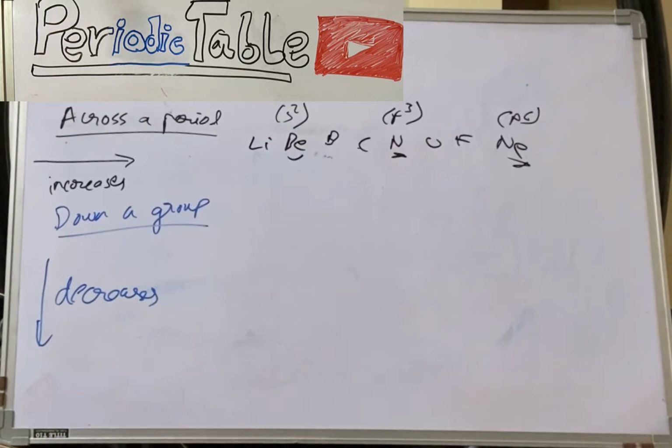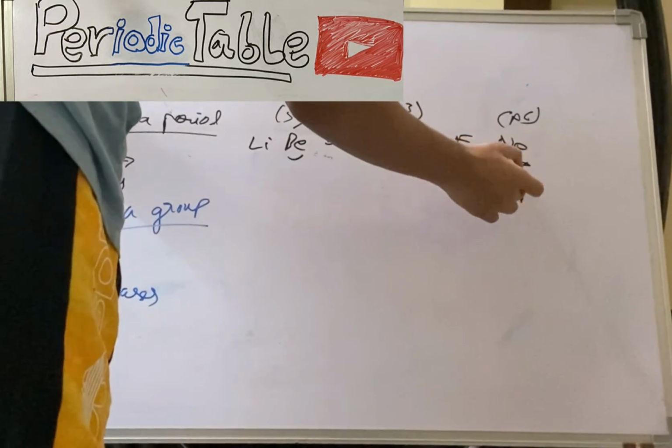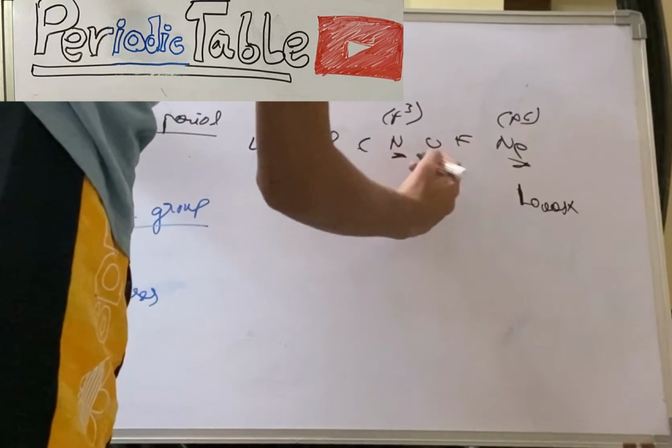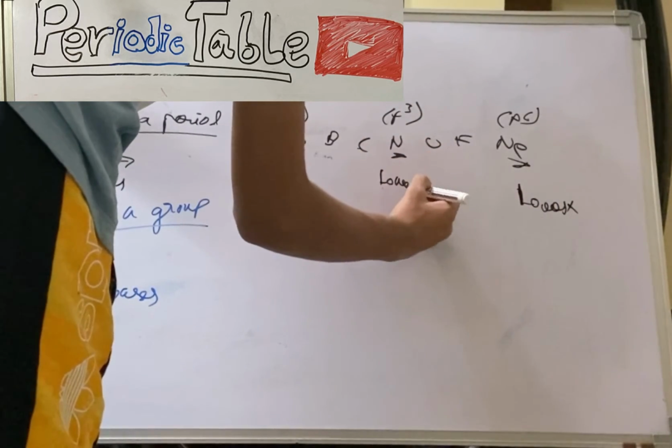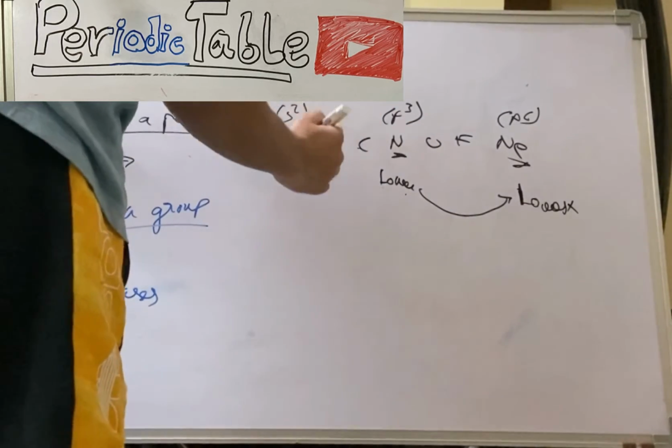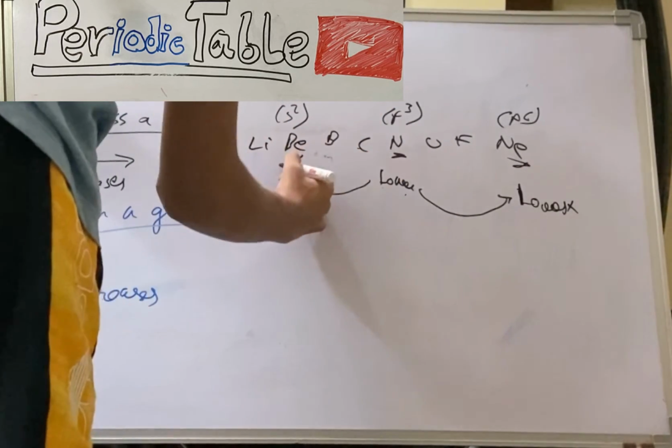So for nearly stable or fully stable atoms, we discussed before that these have an electron affinity nearly equal to 0. So this will be the lowest one. This will be lower than this one, so this will be second lowest, and this will be third lowest.